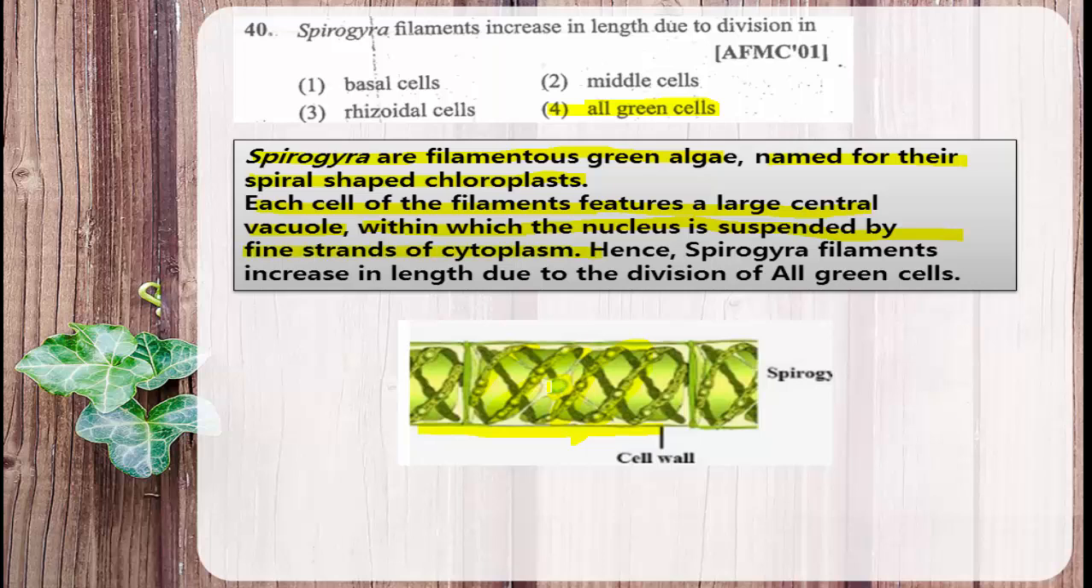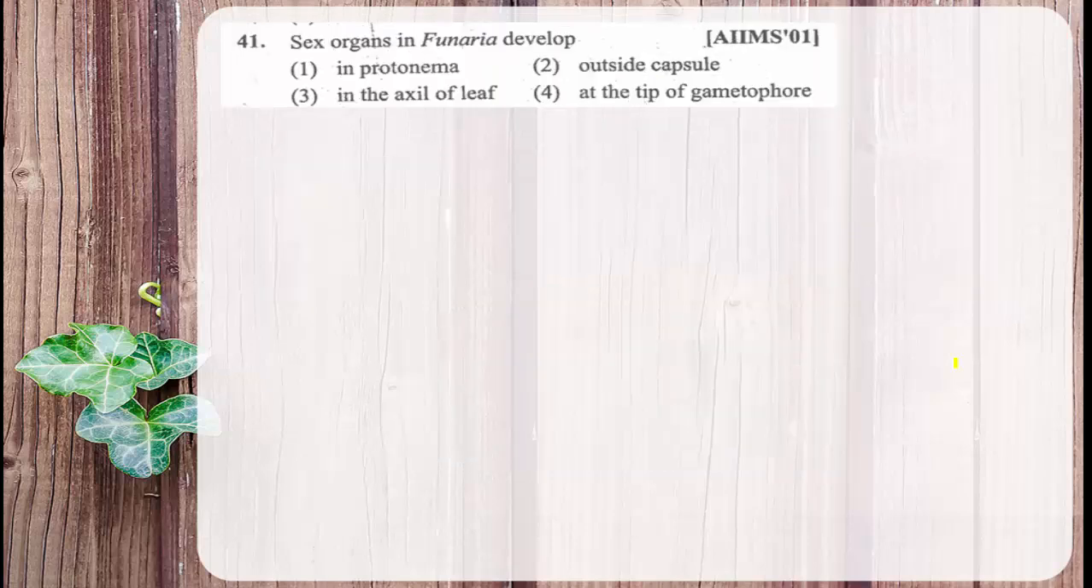That means the green central part that you can observe in the picture is the nucleus, and that nucleus is suspended, meaning it is hanging within the vacuole with the help of cytoplasmic strands. Hence, Spirogyra filaments increase in length due to the division of all green cells. Every green cell contains a nucleus, and the length of the Spirogyra filament is increased by the division of all the green cells. Then moving to the next one.